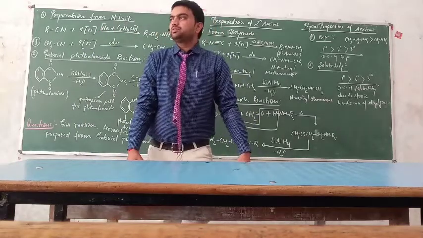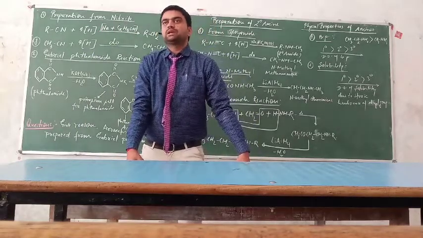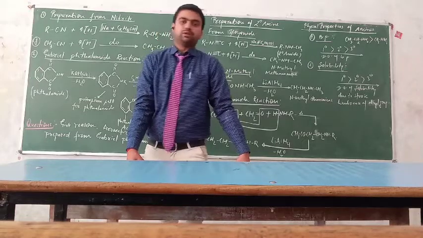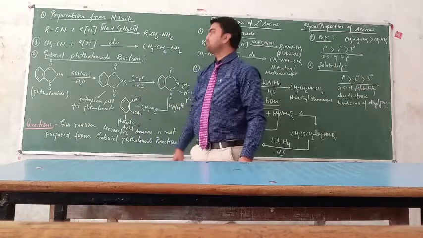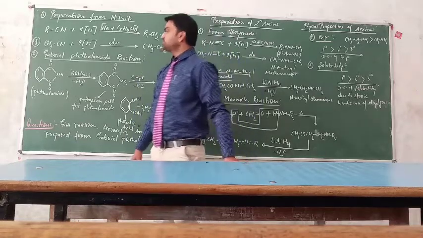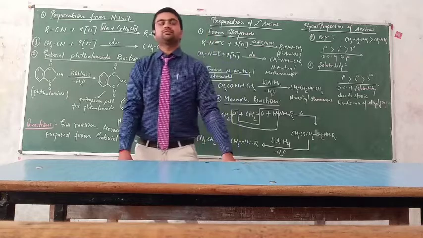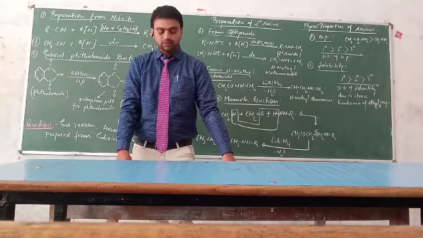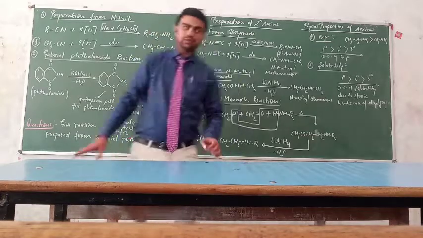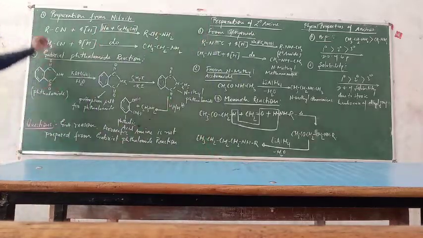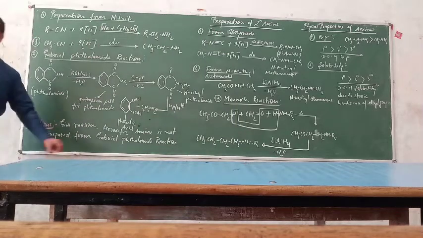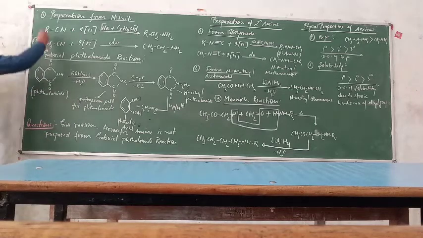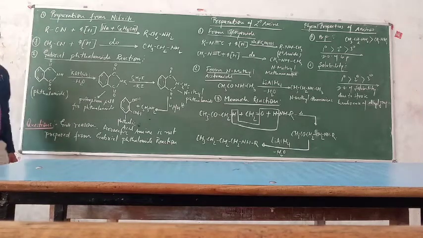Dear students, today we will talk about the remaining portion of the preparation of amines. In my previous video, I talked about how to prepare 1-degree amines. At least two methods were given: from the nitro compound, and the second one from amide. Today we have to talk about another preparation method, that is how to prepare 1-degree amine from the corresponding compound. The first method is the preparation from nitrile.